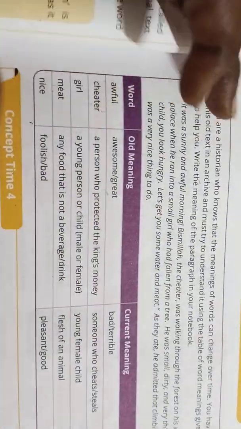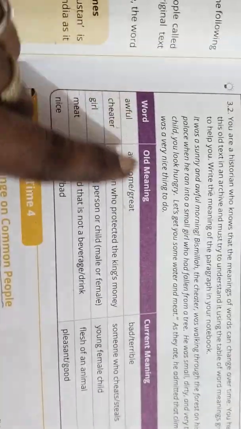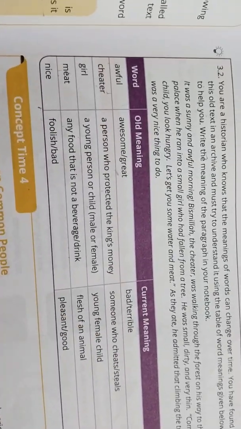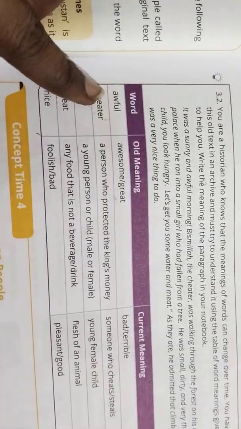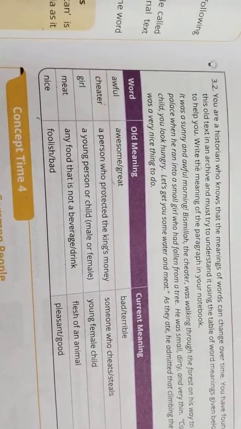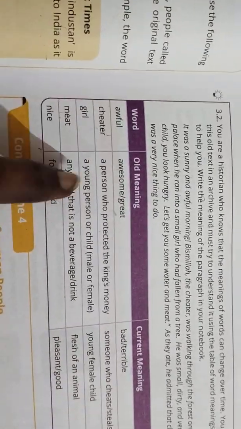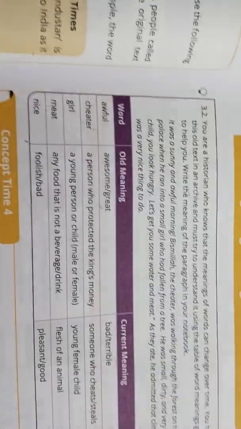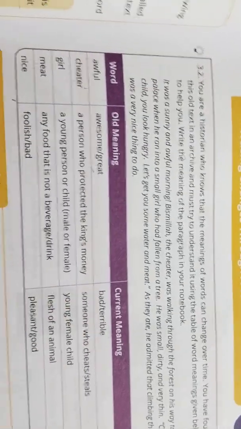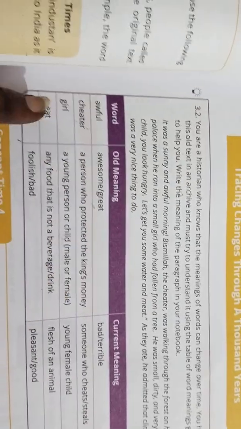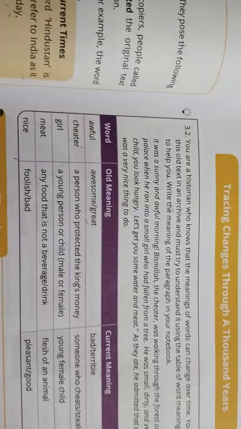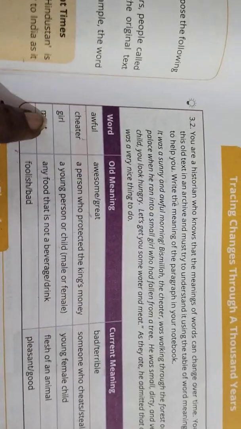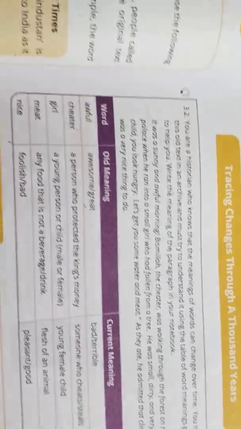Next, here are some examples. The old meaning of awful was awesome and great. But now the current meaning has changed to bad and terrible. Same like cheater. We say cheater as someone who cheats, isn't it? But in the old meaning, a person who protected the king's money was named a cheater, it seems. But now at present, we have changed it to someone who cheats. So a young person or child, we would call a girl, it seems. Whether the child was male or female, they would say girl. But now it has changed to a young female child.